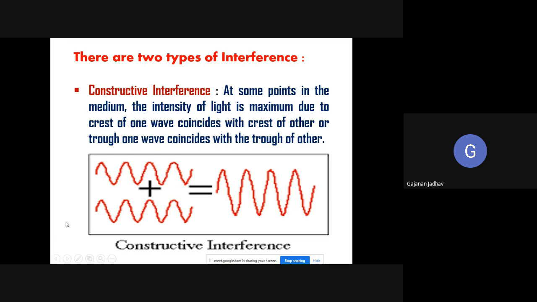You can see in this figure we have two light waves. This is the first light wave plus this is the second light wave. They travel in the same direction, arrive at a point and superpose each other. Due to overlapping we get this particular resultant. So this is what we call constructive interference.